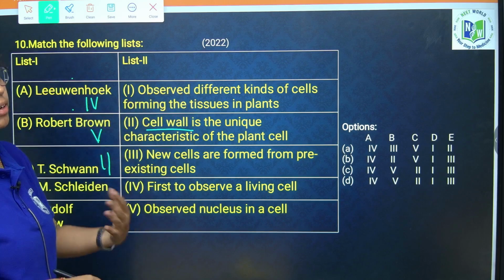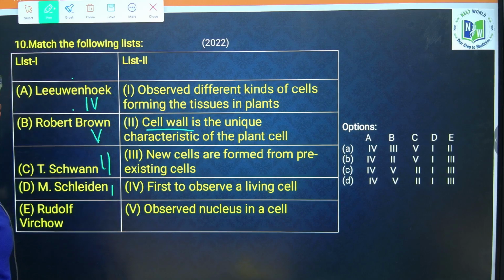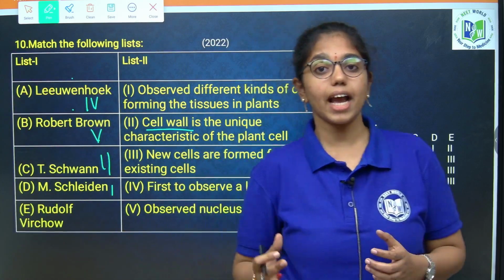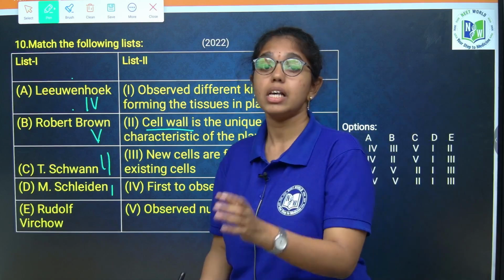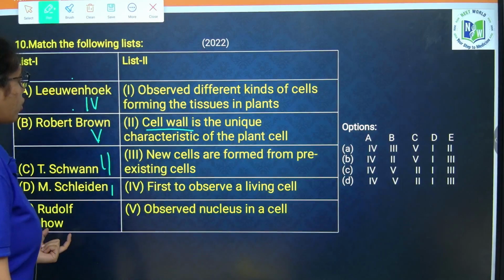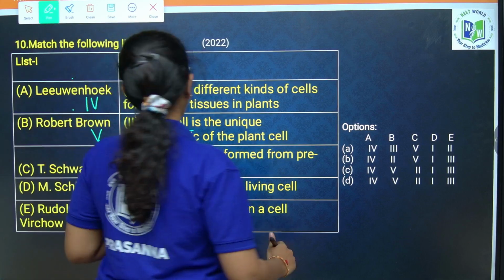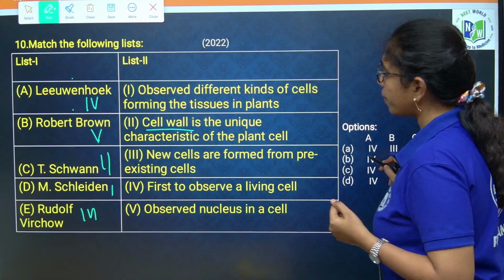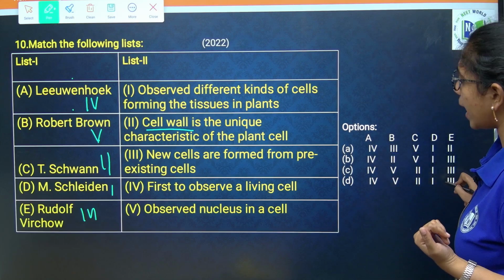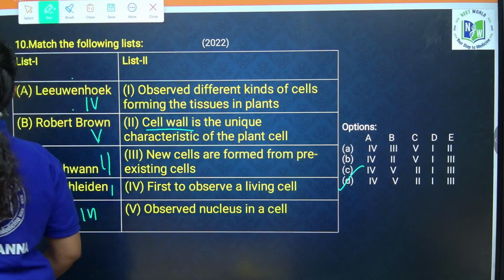Schleiden observed different kinds of cells forming the tissues in the plant. Rudolf Virchow modified the cell theory, saying that all cells arise from pre-existing cells, which comes under omnis cellula e cellula. So here Rudolf Virchow is 3. Now tell me what is the correct option. A4, B5, C2, D1 and E3. Option D is your correct answer.